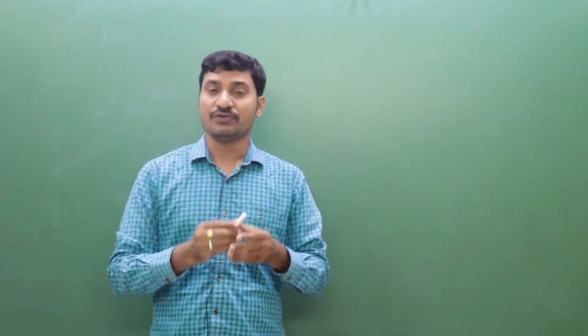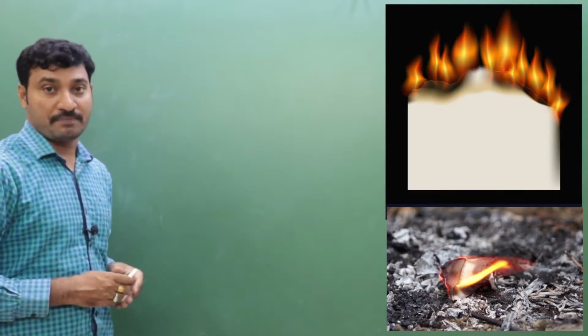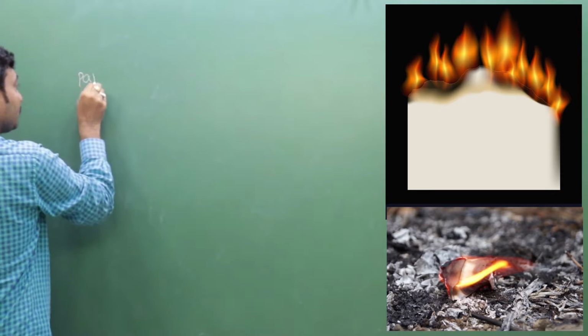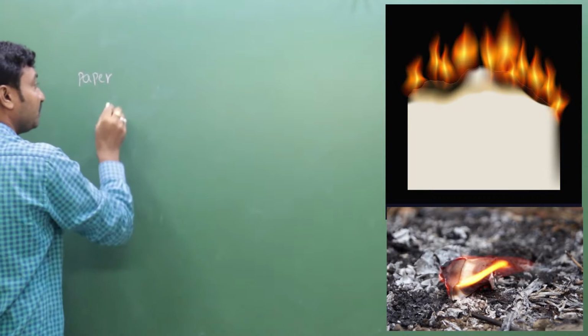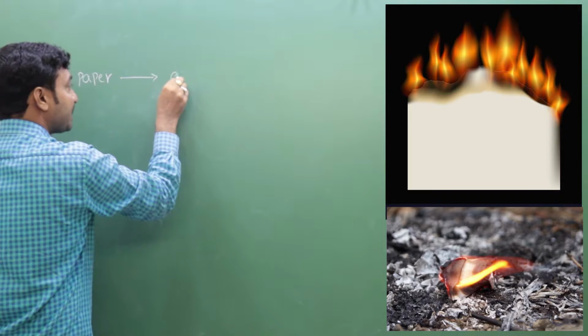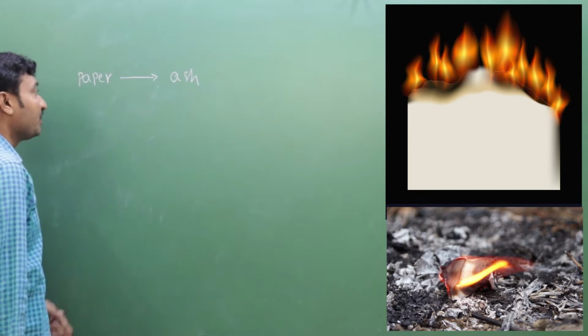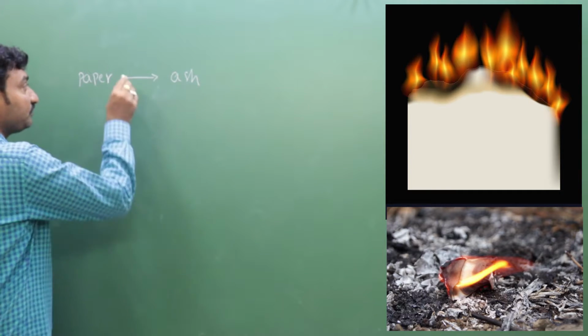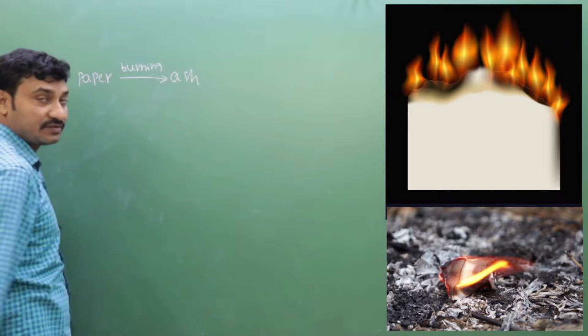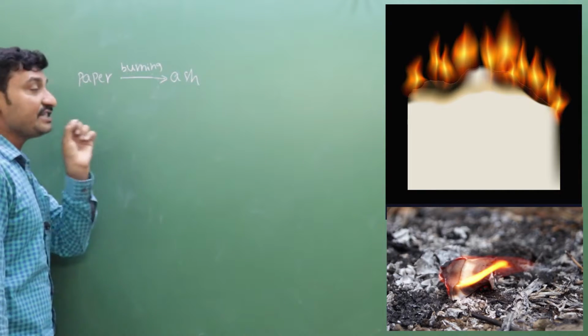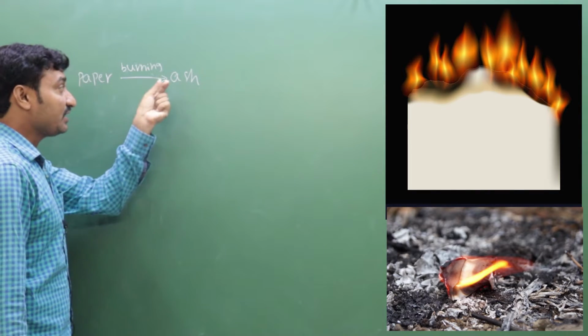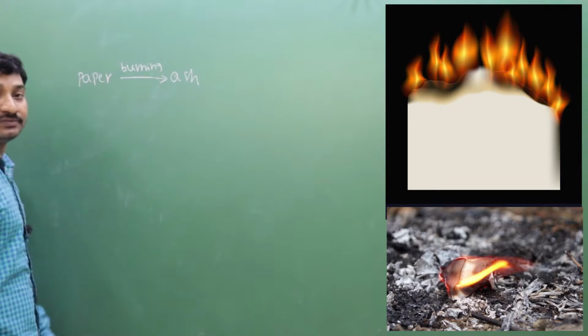Suppose you observe the burning of paper. If you burn paper, it is converted into ash. Paper on burning gives ash. Now tell me, is it possible to convert ash again into paper?